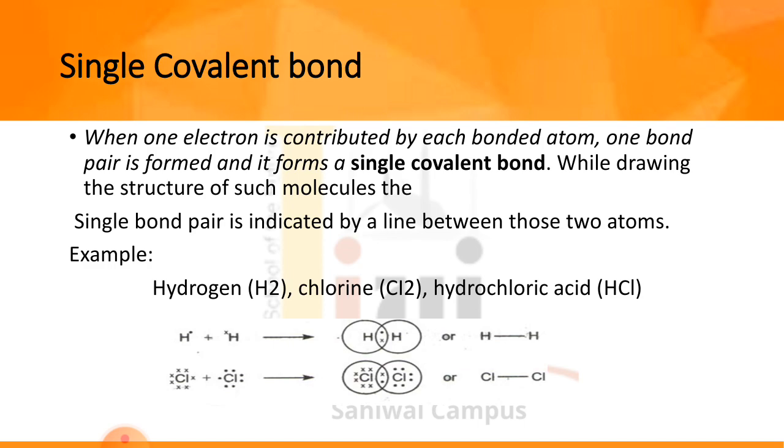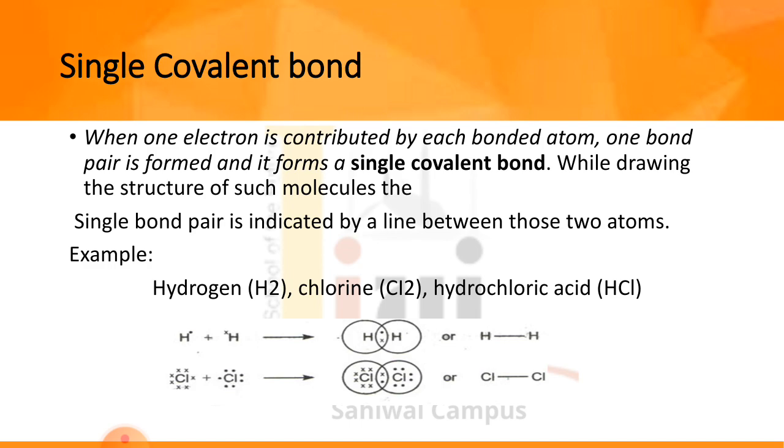Both contribute one bond pair of electrons and hence they form hydrochloric acid. If we take up the example of methane on page number 62 of your textbook, you can have the example of methane, CH4. Here the dot and cross formation is shown to represent that both the atoms are contributing electrons.